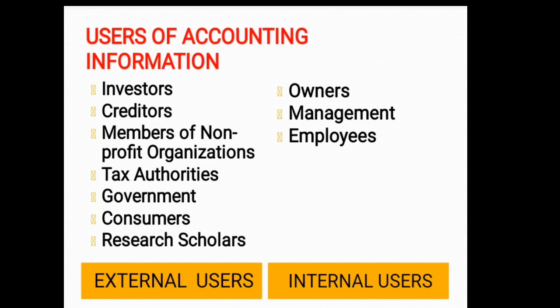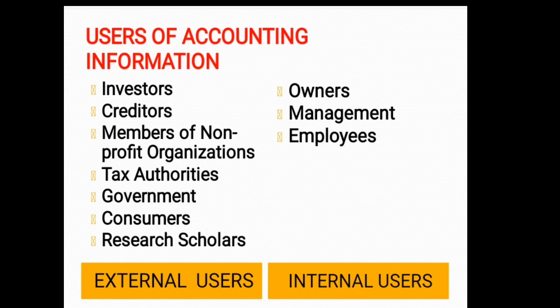The last external user of accounting information is research scholars. Accounting information, being a mirror of the financial performance or financial health of a business organization, is of immense value to research scholars who want to make a study of the financial operations of a particular firm.